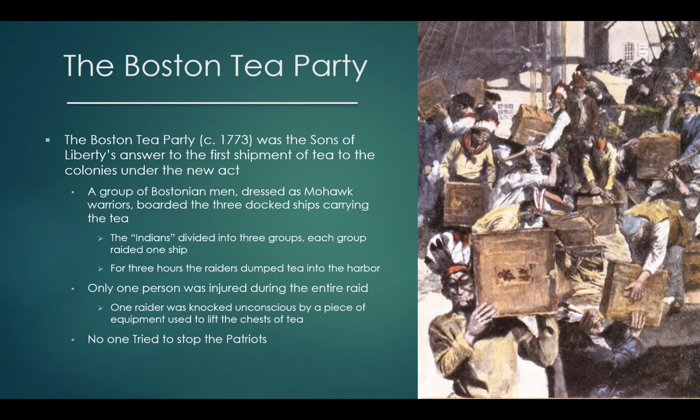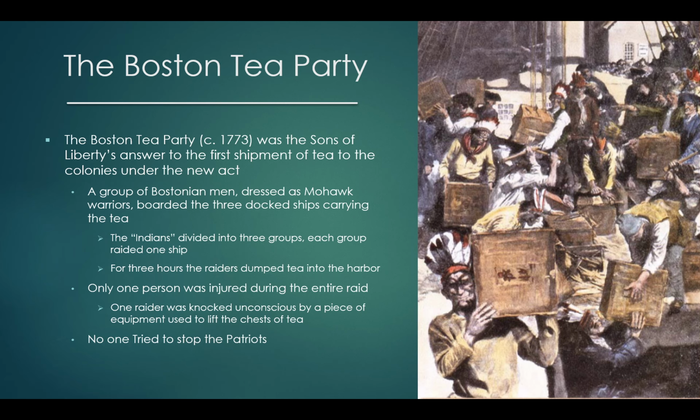The Tea Party was the Sons of Liberty's answer to the first shipment of tea to the colonies under the new act. A group of Bostonian men dressed as Mohawk warriors boarded the three docked ships carrying the tea. These so-called Indians divided themselves into three groups, one for each ship. For three hours, the raiders dumped tea into the harbor.